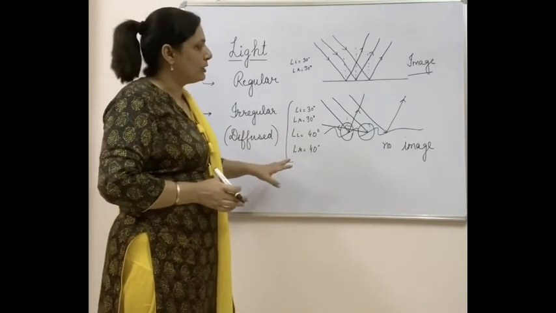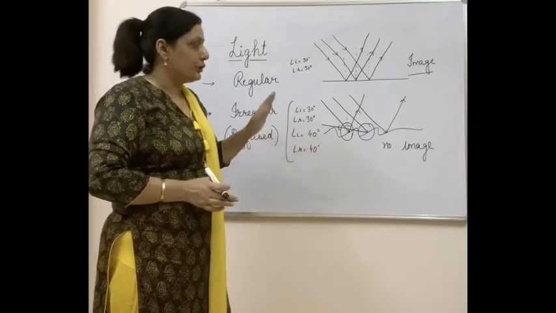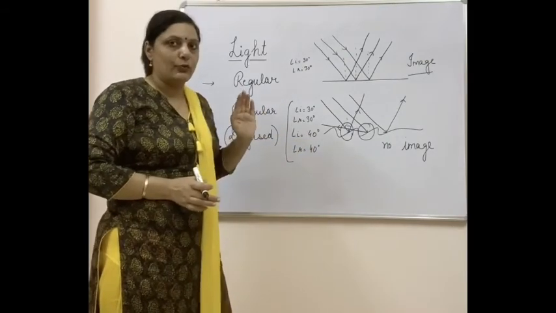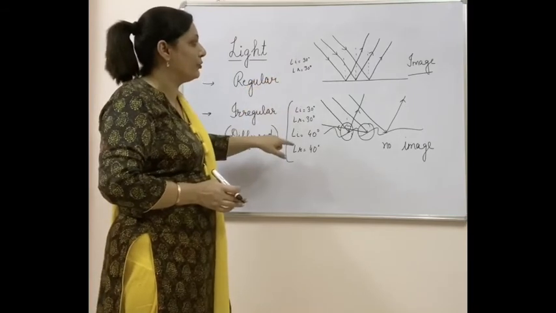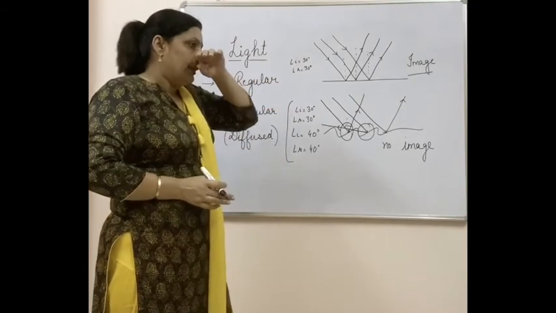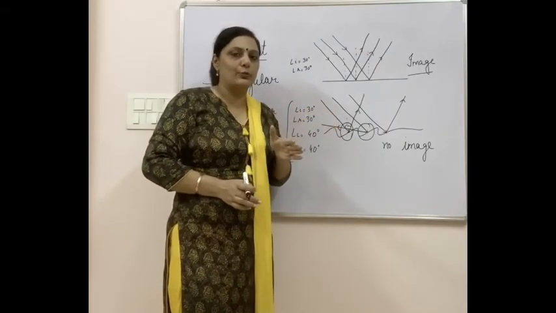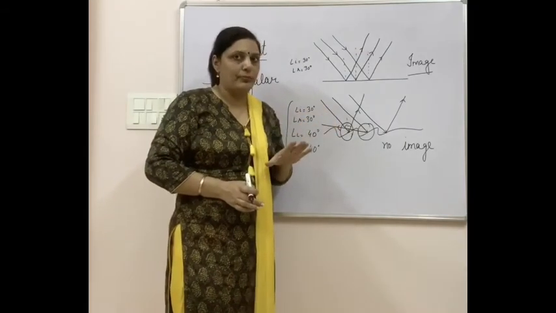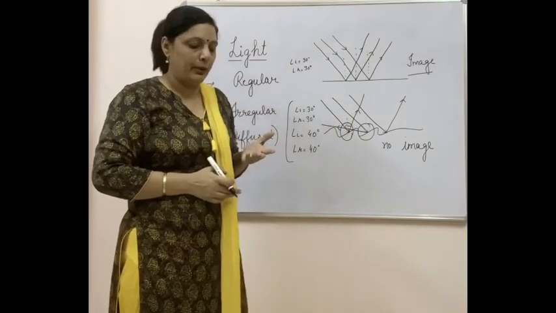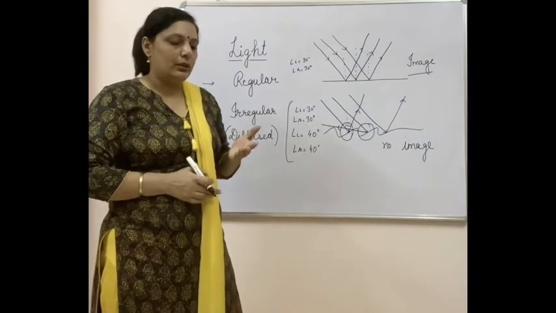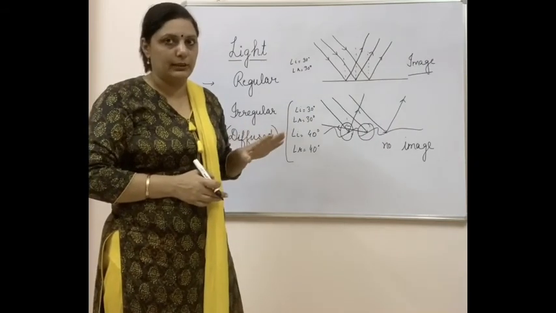No image formation in this case, whether the surface is shiny. So this is the major point of difference. Then you might be thinking that sometimes a surface which is otherwise rough, afterwards we can see some image on it. For example, a marble floor, you cannot see your image in that.